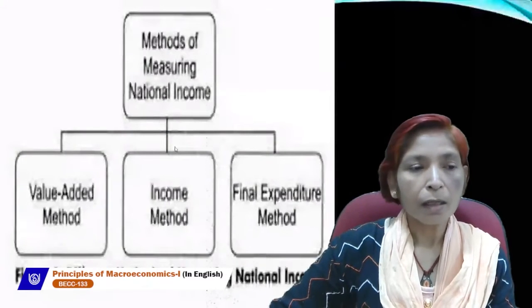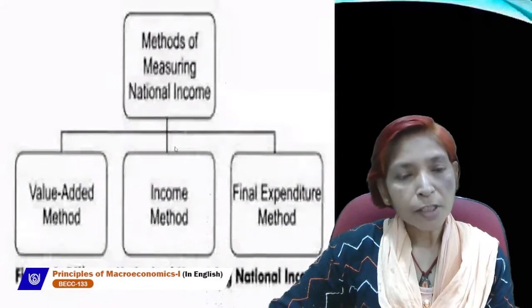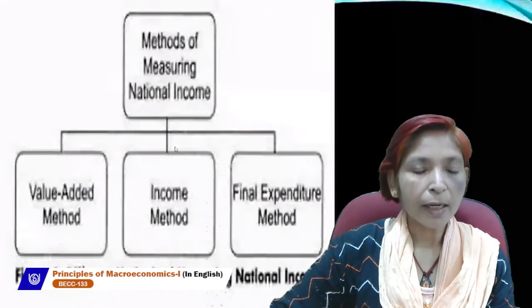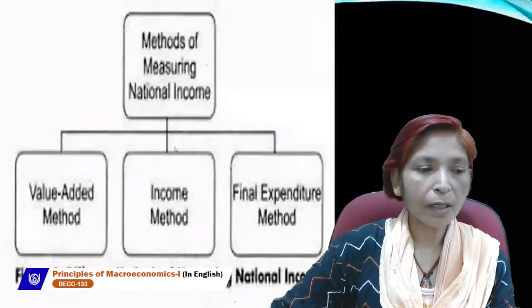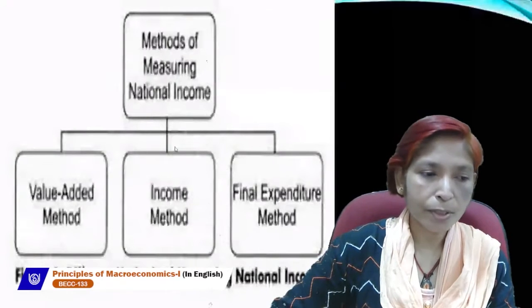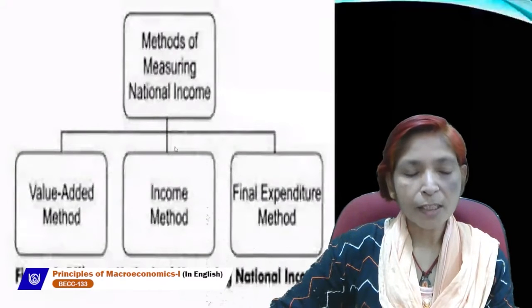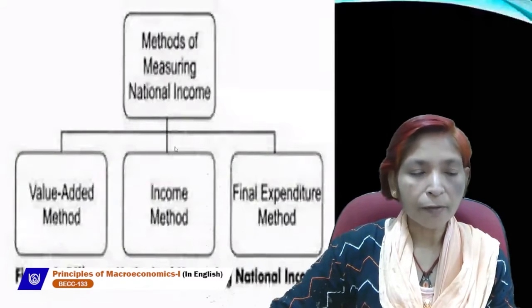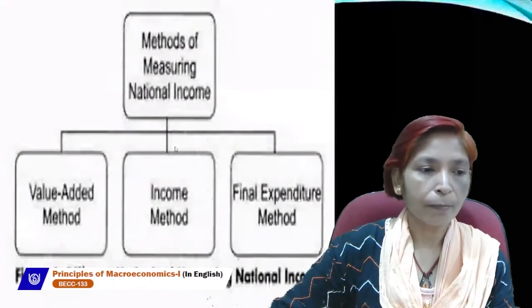C is consumption expenditure, I is investment expenditure, G is government expenditure, and NX is net export, which is the difference between exports and imports. It may be positive or negative. If exports are greater than imports, then it will be positive, and if exports are less than imports, then it will be negative.